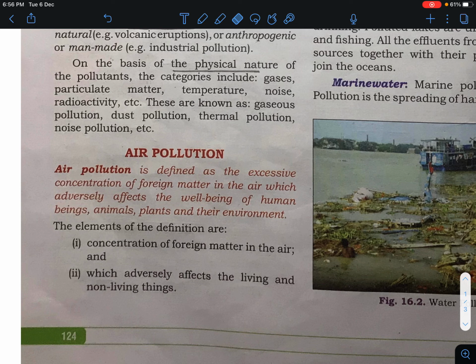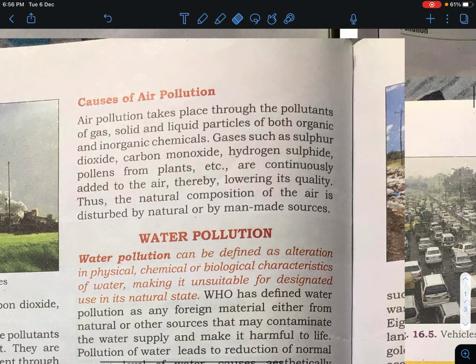Air pollution means the concentration of foreign matter that is added into the air, and the result is that it adversely affects living beings as well as non-living things. The causes of air pollution: it takes place through pollutants of gases, solid and liquid particles of both organic as well as inorganic chemicals.